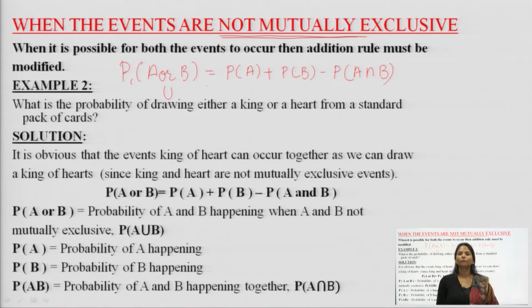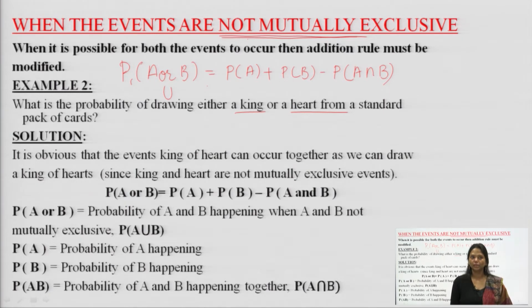This is one formula, an addition formula, but it is being modified for the question of not mutually exclusive events. For example, what is the probability of drawing a king or a heart from a pack of 52 cards? What is the probability of drawing either a king or a heart from a standard pack of 52 cards?